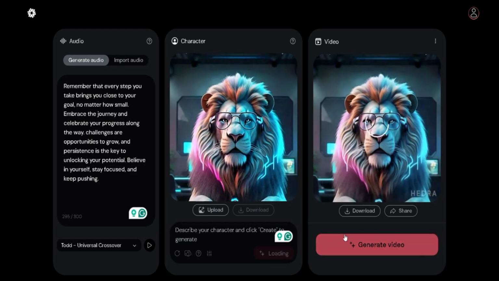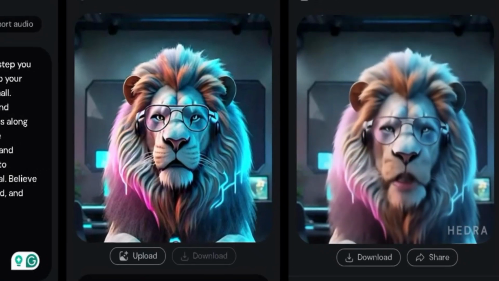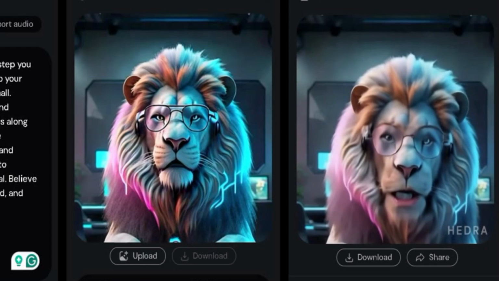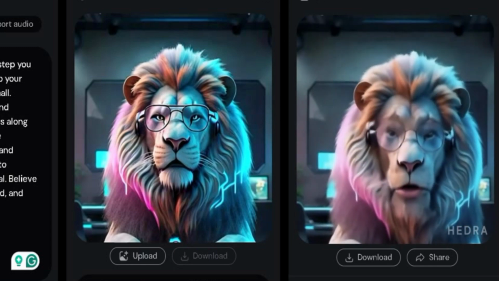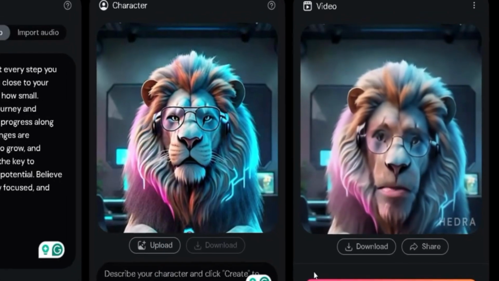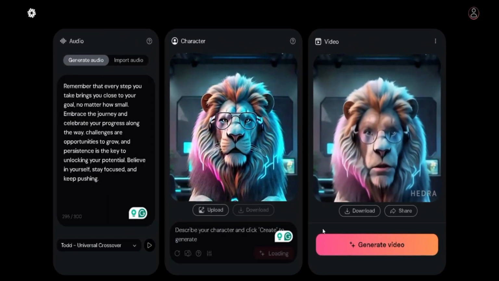Remember that every step you take brings you close to your goal, no matter how small. Embrace the journey and celebrate your progress along the way. Challenges are opportunities to grow, and persistence is the key to unlocking your potential. Believe in yourself, stay focused, and keep pushing.